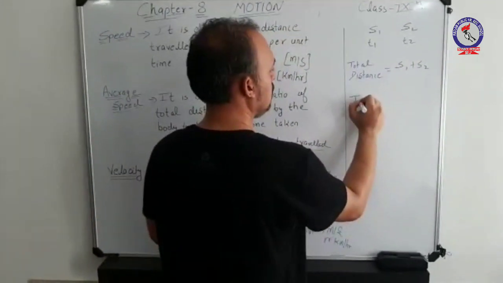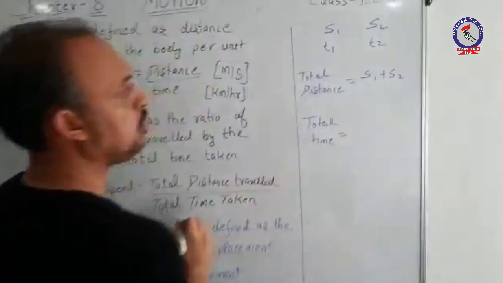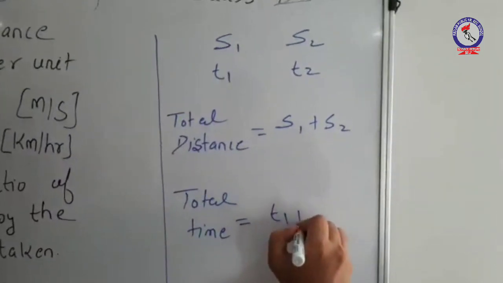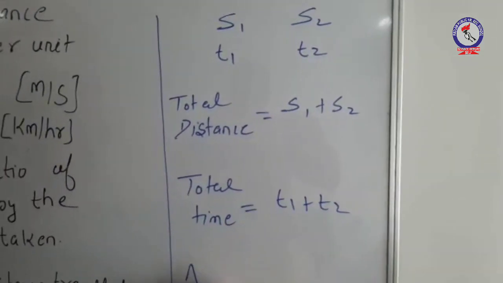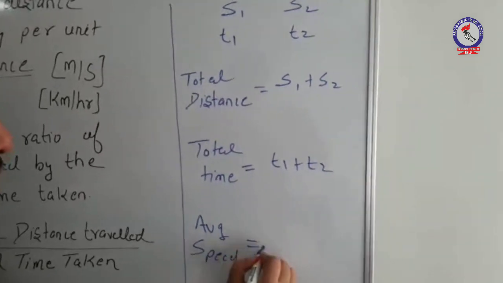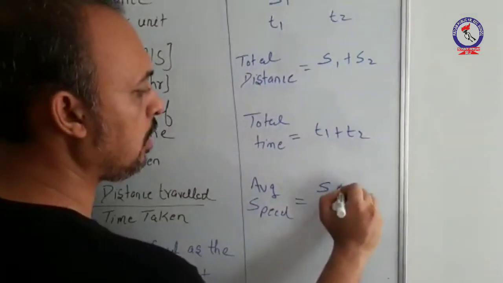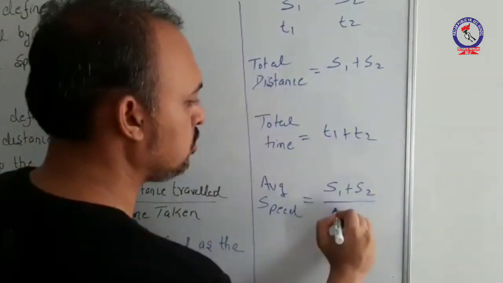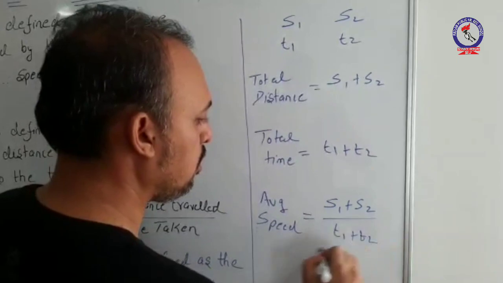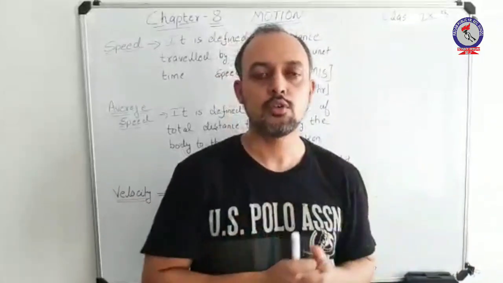Similarly, the total time taken by the object will be t1 plus t2. Therefore, average speed says the total distance and total time, that is s1 plus s2 upon t1 plus t2.